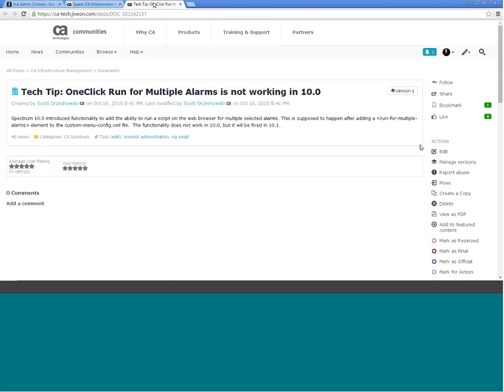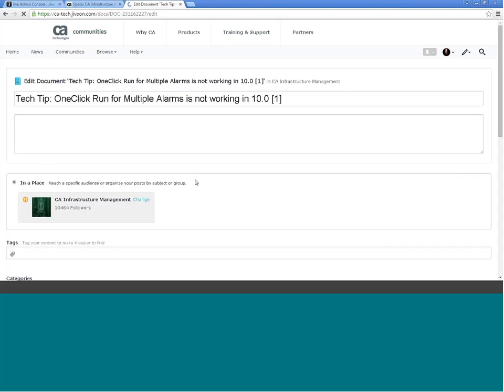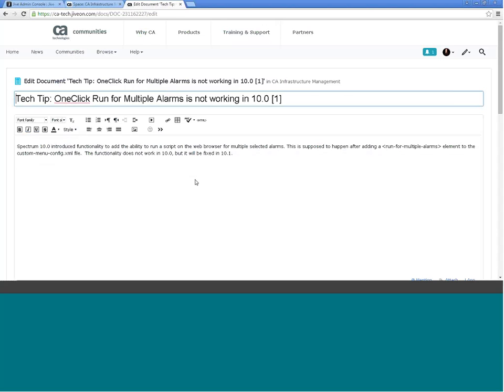And what this does is if you click Create a Copy under the Actions dropdown, it will actually replicate this document, and you can create it as another document, a discussion, or a blog post. And when you create a copy, it will actually copy everything in that original document to the new piece of content that you've created. You'll see it'll all pop up. What this will come in handy for is if you have documents with a lot of charts, images, other things like that, and you want to create a similar document without having to recreate all of that formatting, this will really come in handy.